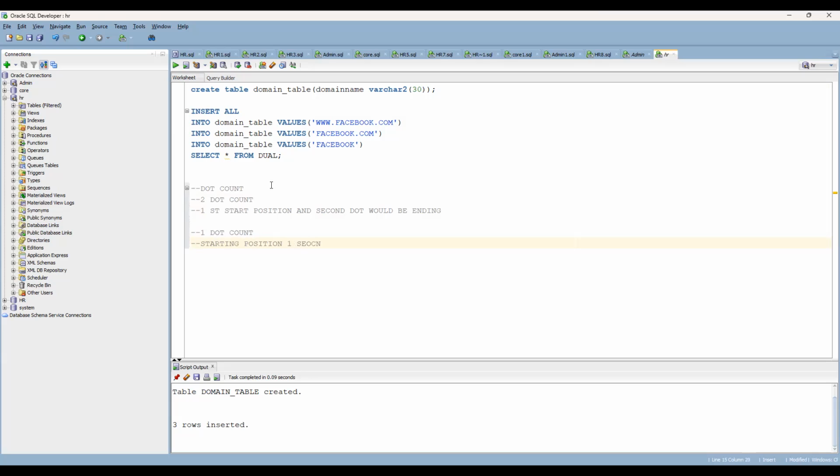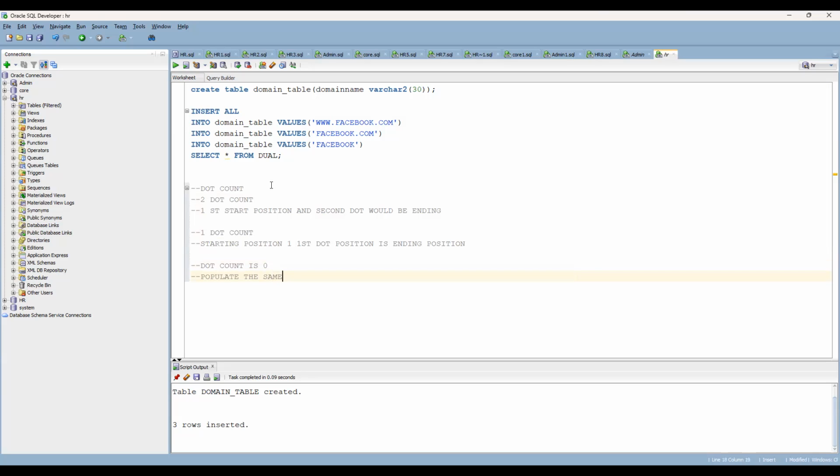And the second dot, the first dot position, is nothing but the ending position. If there are no dots, the dot count is 0. Then you can populate the same.